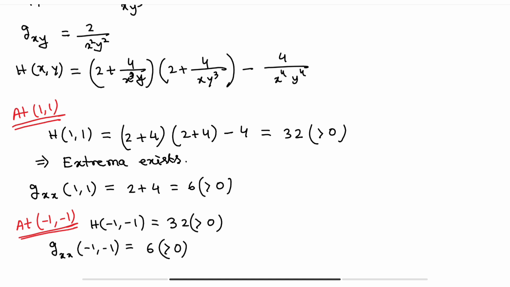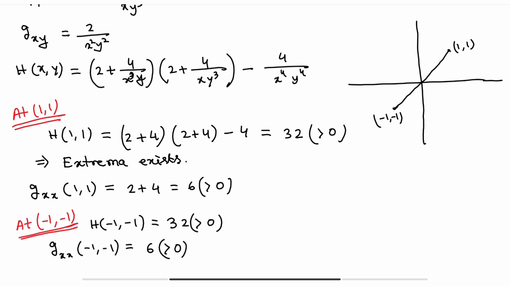Now we are getting 2 points, 1 comma 1 and minus 1 comma minus 1. That means you can say the surface is almost symmetric. These two distances are the same, and that's why we are getting two shortest distances in two opposite coordinate planes.